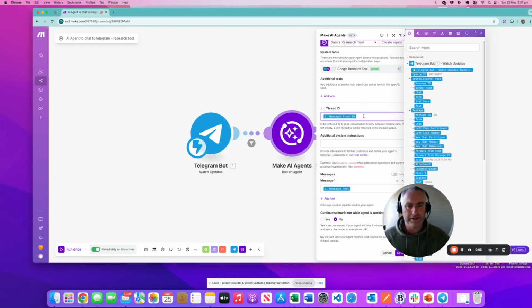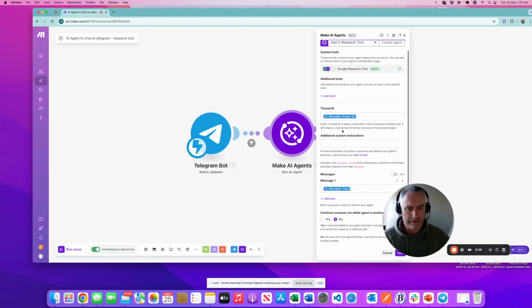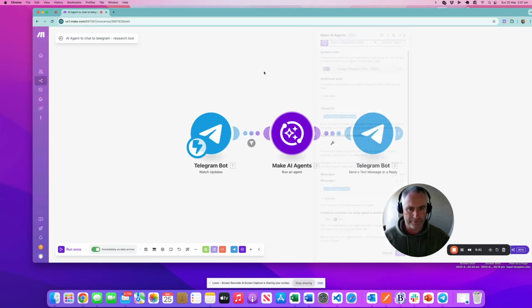The thread ID is important. You need to keep a unique ID with the Make AI agent so it knows the context, being the previous messages you've entered into the message thread. In this case, I've used the message from ID, which, if we look at Telegram, comes through here. It's this random number here, and that ID is the one we've used for the thread ID. Let's just cancel out of this and I'll talk through how the flow works again.